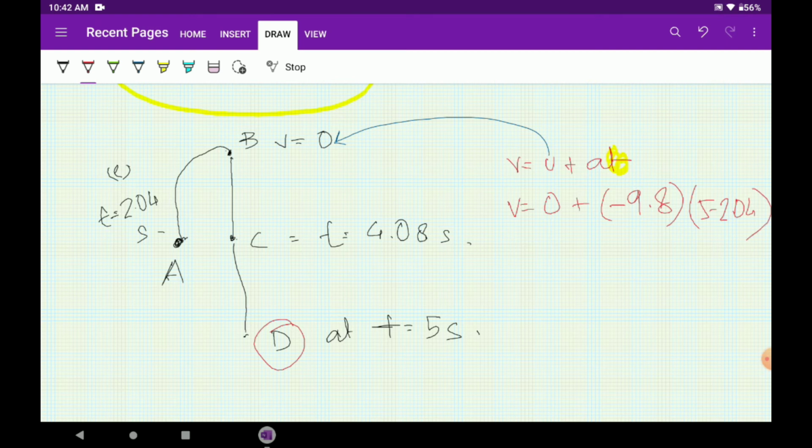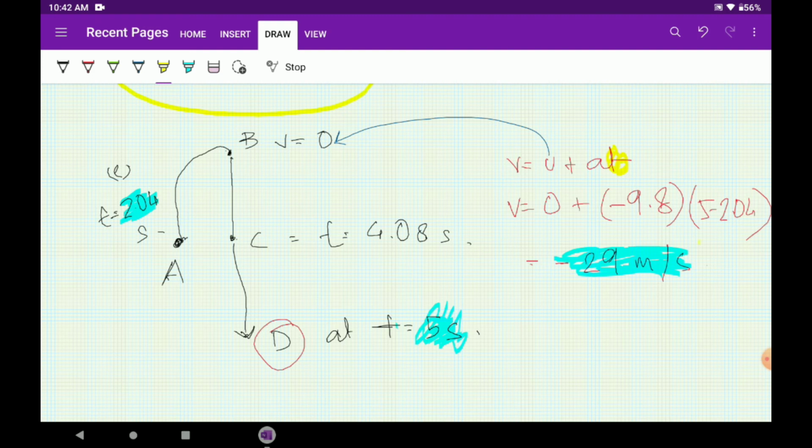Why am I taking 5 minus 2.04? Because in these 5 seconds, 2.04 seconds are actually taken in order to reach point B itself. So I cannot take the entire 5 seconds in this point. So this will be the answer, and it will be coming around minus 29 meter per second. Okay, why is there a sign of minus before it? Because it is coming in the downwards direction. We told you why upwards is positive, downwards is negative. So I think you understood this part.